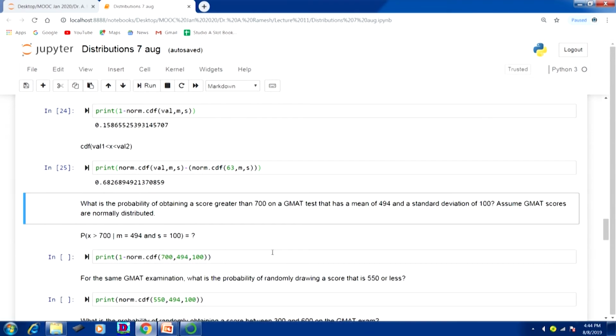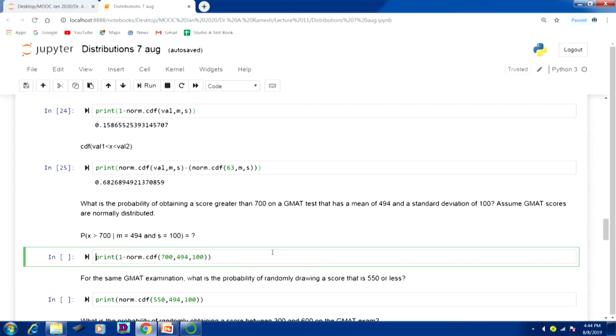Suppose what is the probability of obtaining a score greater than 700 on a GMAT test that has mean 494 and standard deviation of 100? Assume GMAT scores are normally distributed. There is another example. What is the probability of x greater than 700 when mean equal to 494 and standard deviation is 100? Because we want to know x greater than or equal to 700, we have to find out x equal to 700, then subtract from 1. So, print 1 minus norm.cdf 700, 494 comma 100 will give you the answer for this one.